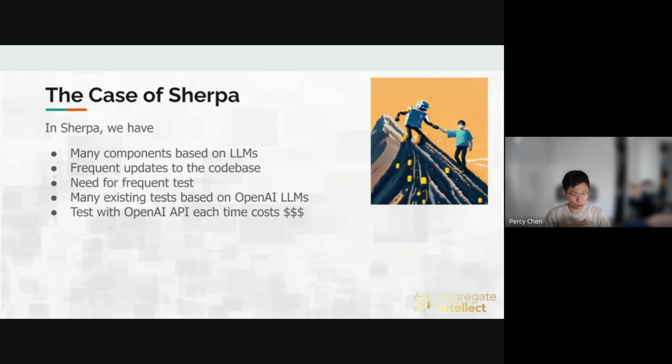So in Sherpa, we have a lot of components based on the large model, as I presented at the beginning of the presentation. We have frequent updates to the code base because we have a lot of people working on it. Previously we didn't do any testing, and we saw a lot of failures after some PRs were merged, and we had to do emergency patching for the bugs introduced by PRs. So we decided, okay, now we have to think about testing.